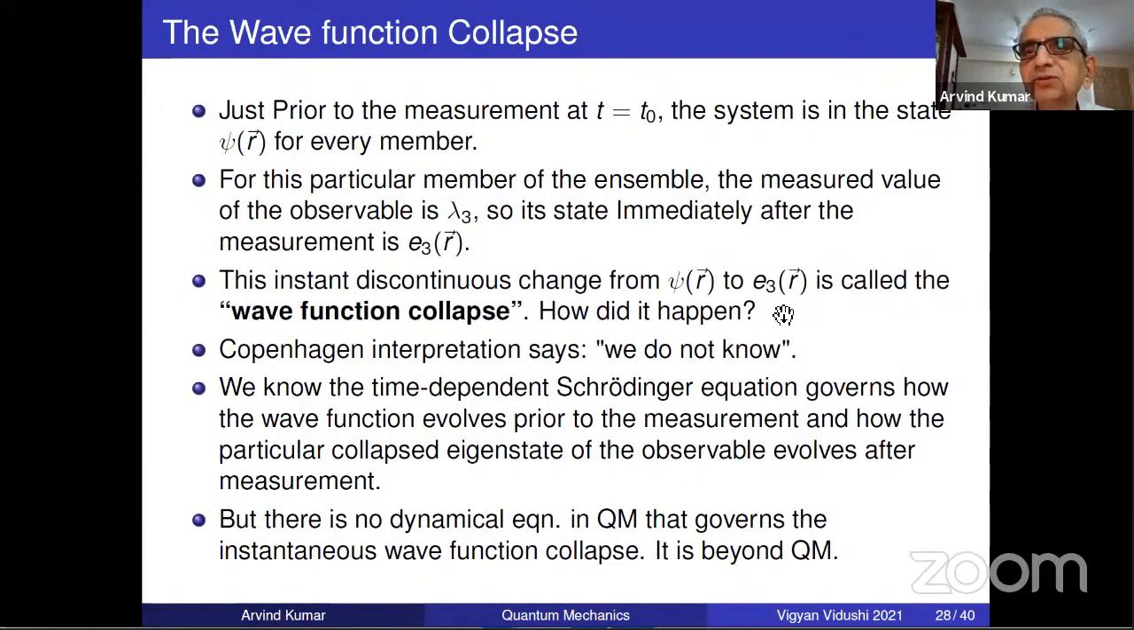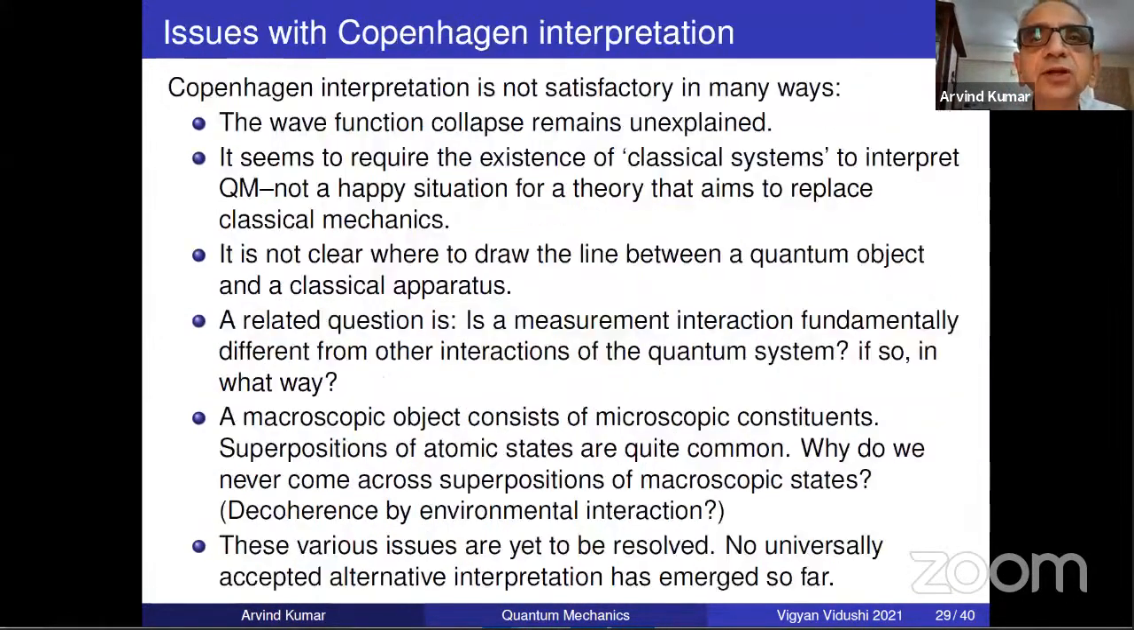So this discontinuous change is beyond quantum mechanics and is one of the big interpretative problems of quantum mechanics, not yet resolved. So the Copenhagen interpretation, that is the interpretation of Niels Bohr and his colleagues, is not satisfactory in many ways. Wave function collapse remains unexplained. It seems to require the existence of classical systems to interpret quantum mechanics. Not a happy situation for a theory that aims to replace classical mechanics.